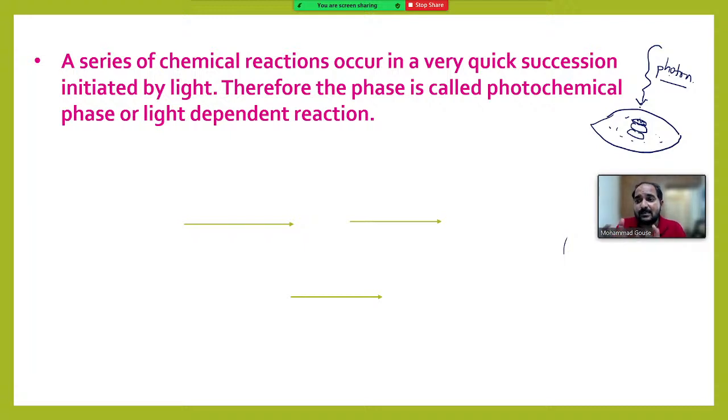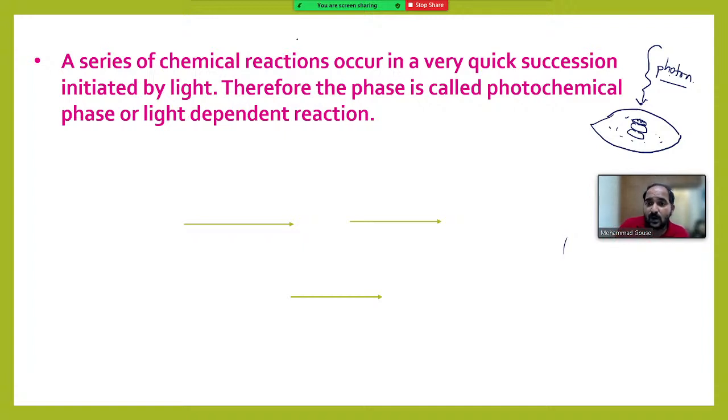So these reaction centers absorb the photons. The pigments present in reaction centers absorb the photons and get energized. The chlorophyll molecule gets energized. The energy present in photons will be transferred into chlorophyll. Okay.